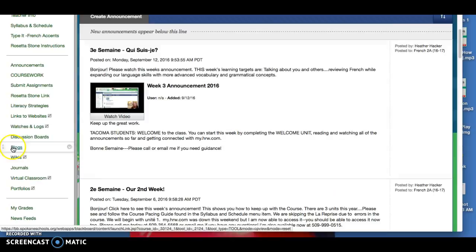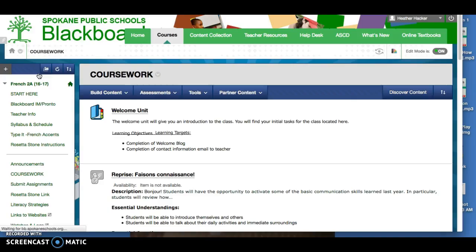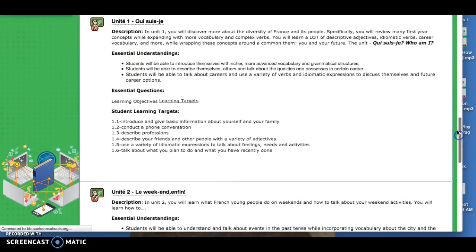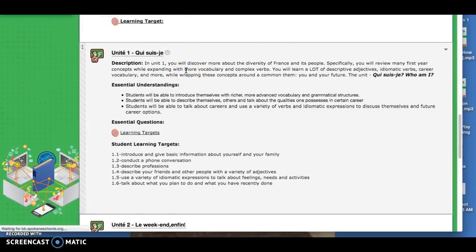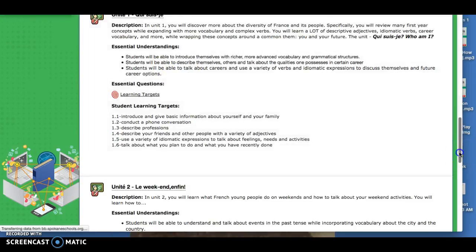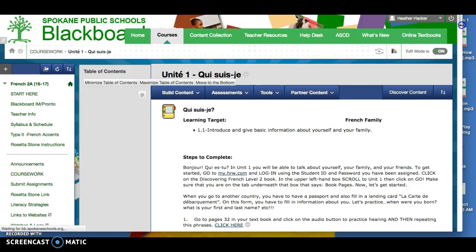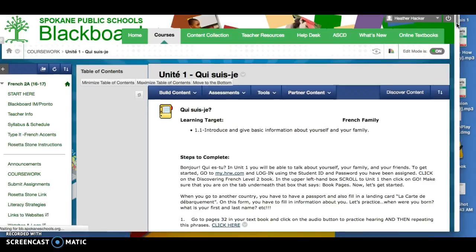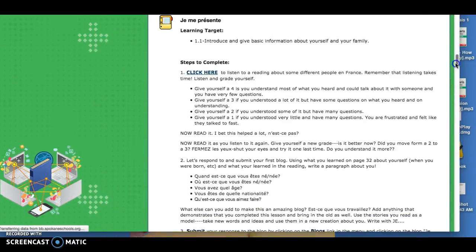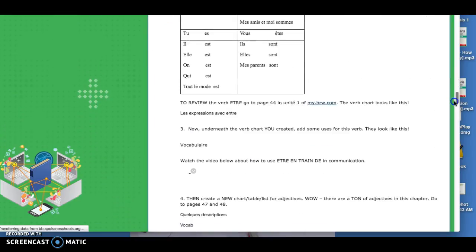I also want to revisit Unit 1, Qui suis-je? It is a very long unit and we have really condensed it in Blackboard. So you have to do a lot on your own. Qui suis-je? Who am I? We have a lot of adjectives in this unit. When you go into Unit 1, I just want you to note that this is a different view than you have. I'm in the teacher view right now.